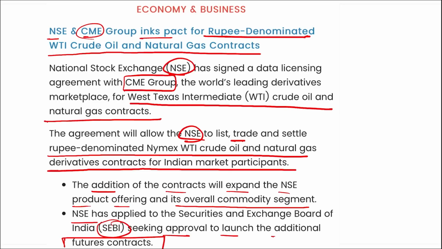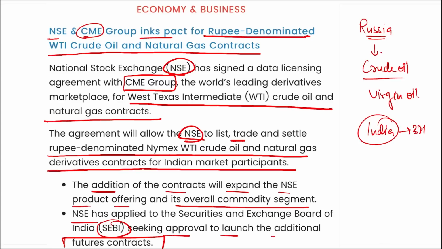Similarly, if I ask you, if we were talking about crude oil and natural gas from Russia, what type of oil are we importing? That is your crude oil, that is virgin oil. From Russia, the import of India has become 33 times. That means we are importing 33 times the oil that we used to import before the war. And to whom are we selling this oil? From India, we are again exporting this oil to the United States of America. So we can say USA is indirectly buying the Russian oil only.